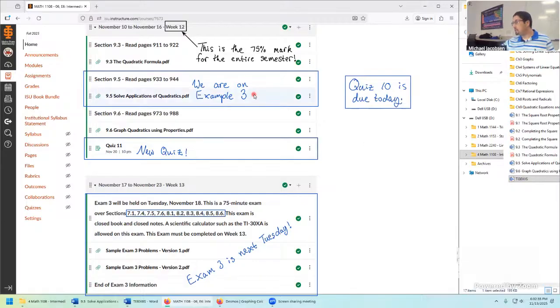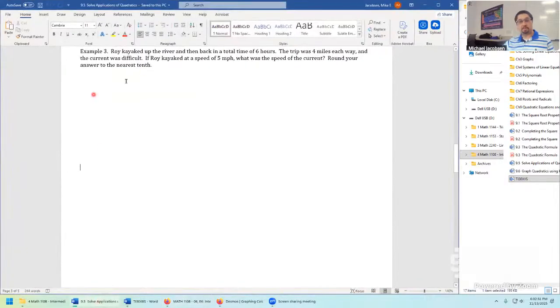Okay, well, we did most of the problems, it turns out, in section 9.5. We skipped around a little bit towards the end in Tuesday's class just to do a smaller one. So we're going to go back to the third example and the fifth example. Here's the problem we skipped over last class on Tuesday. This problem is pretty similar to what's going on in section 7.5, applications of rational functions. In fact, this one turns into a rational function, so in a real sense, this is a pretty decent review problem in its own right.